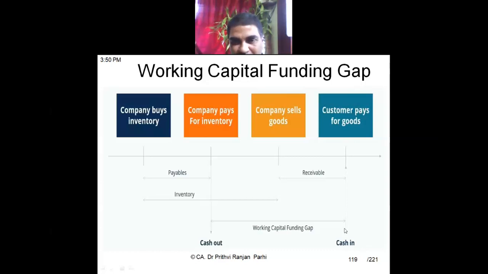This is what I call cash in. And money has to be paid here: the company has to pay for whatever goods and services it has purchased. In between, there is a gap between the company buying and making payment, and in this gap there is a payable.